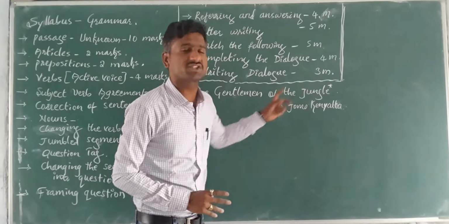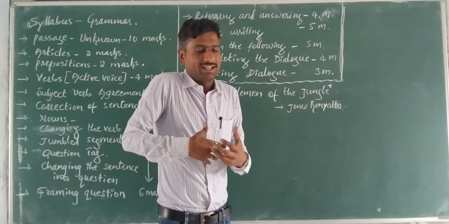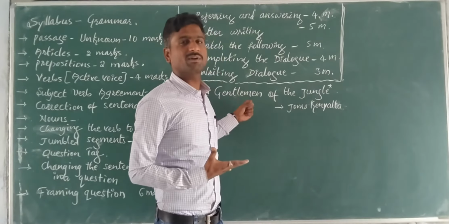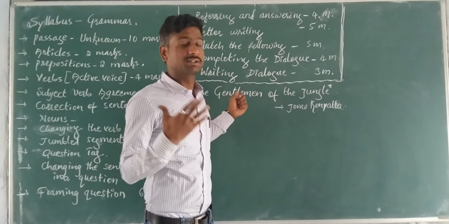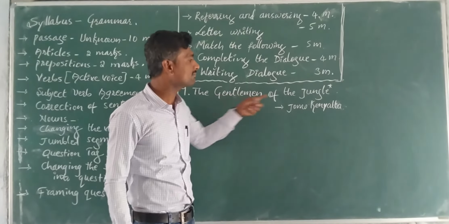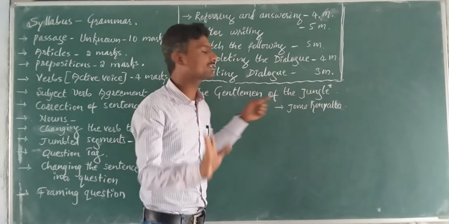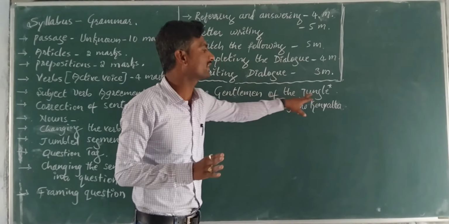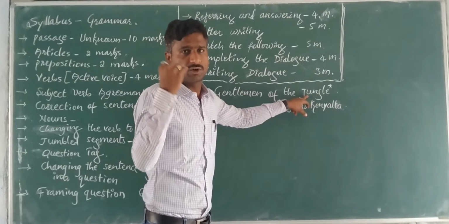The Gentleman of the Jungle, that means here he is mocking the people of Britain. Yes, he is addressing the Britain people as the Gentleman of the Jungle. They are not the gentlemen of the city, or the gentlemen of the nation.